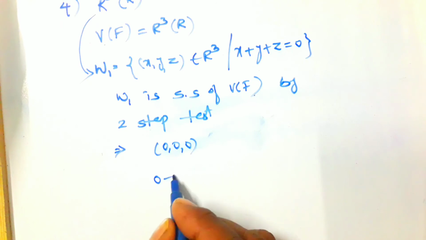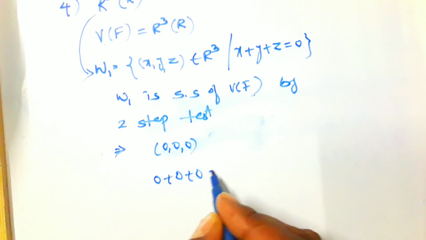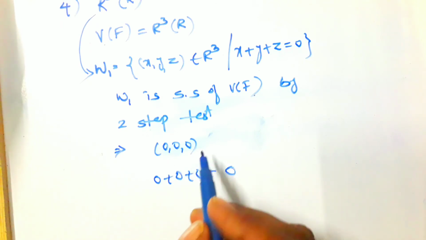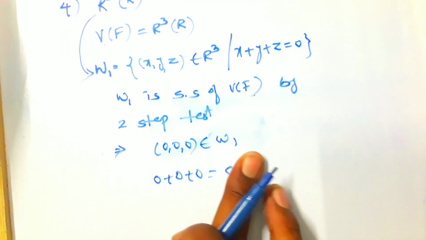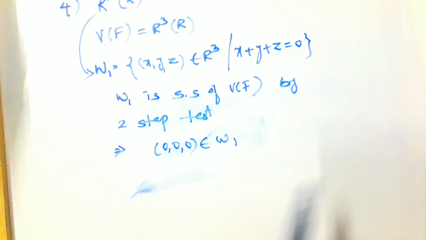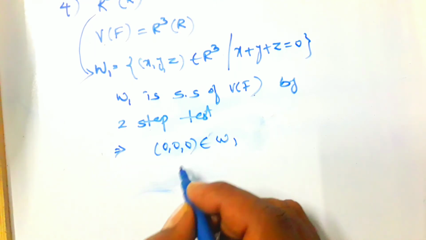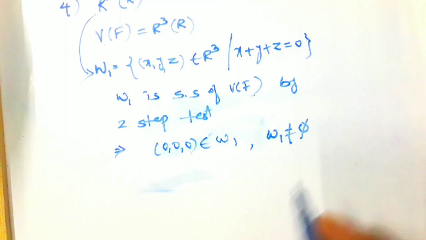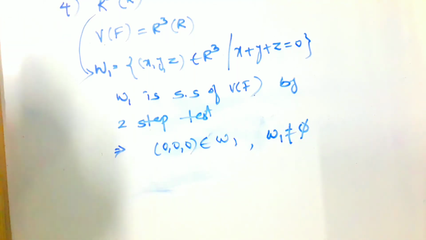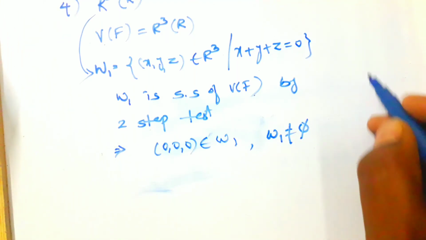Here 0 plus 0 plus 0 is equal to 0. So the element 0 0 0 belongs to W1. So here W1 is non-empty.